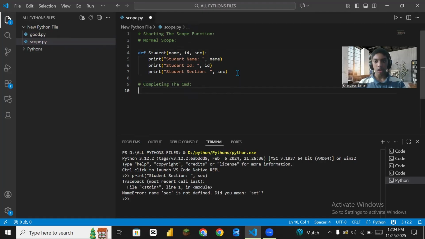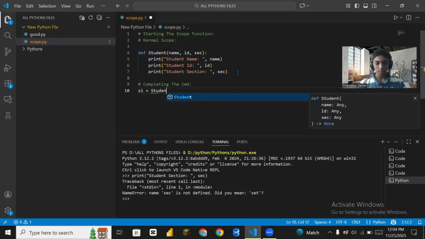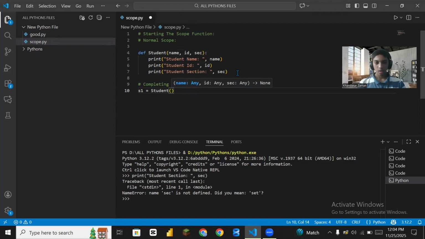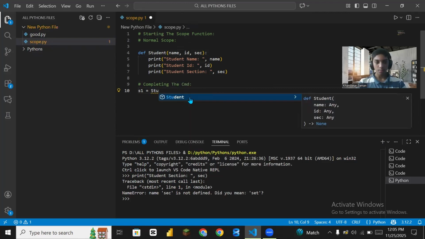Now I use the demo function call for students: s1. Firstly we say s1 is equal to student. When it does not pop up, your code is not complete, or you see that it has already come. def student is equal to name any, id any, section any.